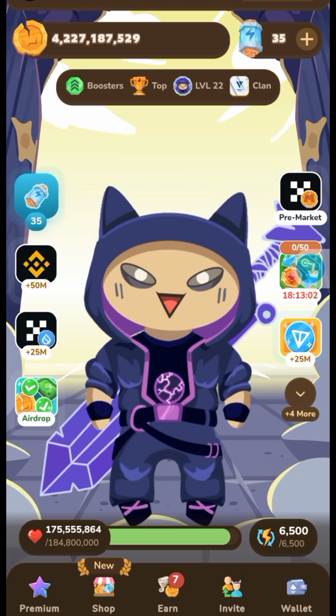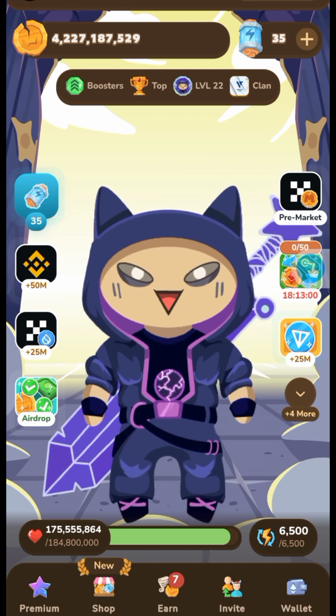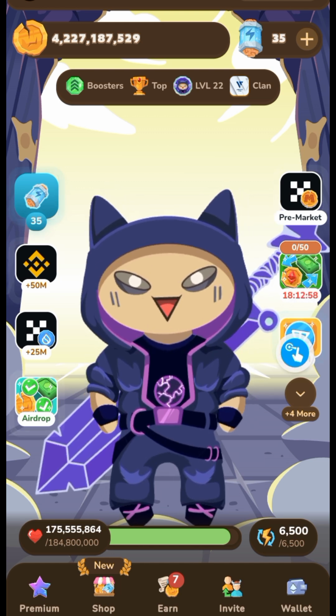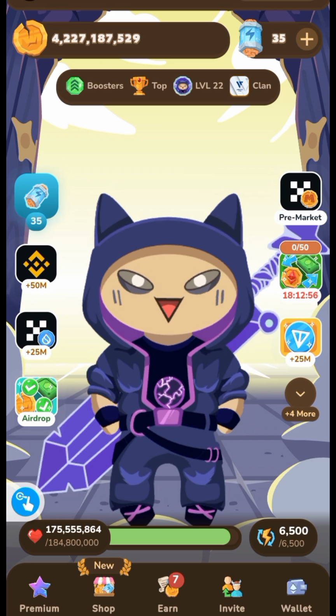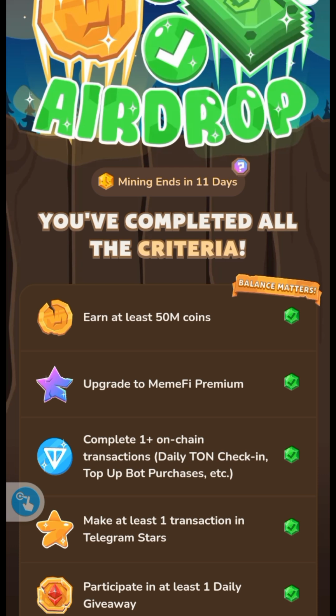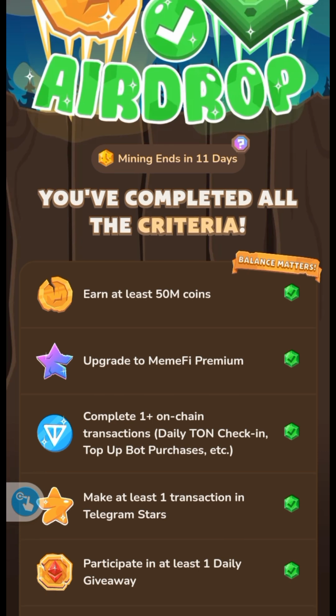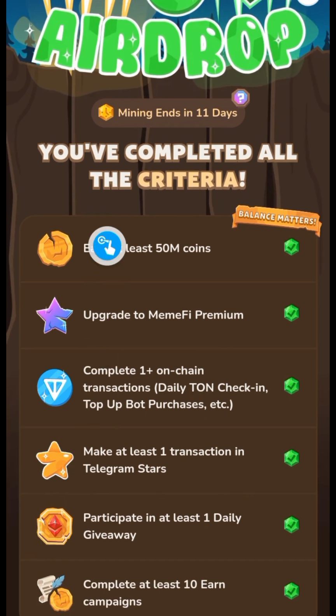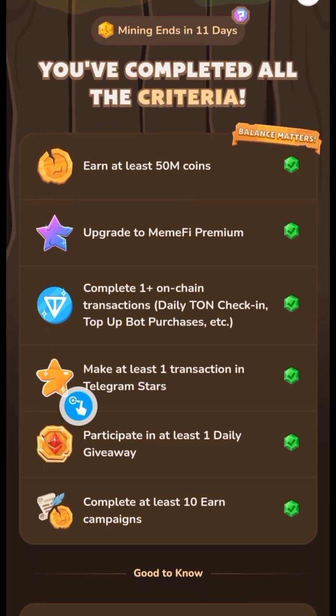Once you are back on the home page, if you click on this airdrop, this will show you the eligibility criteria, the things you need to do to qualify for a higher airdrop. Look at this. It says you've completed all the criteria. So let's go through them one after the other. Earn at least 50 million coins.